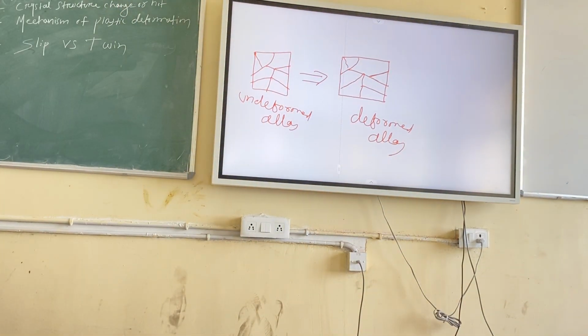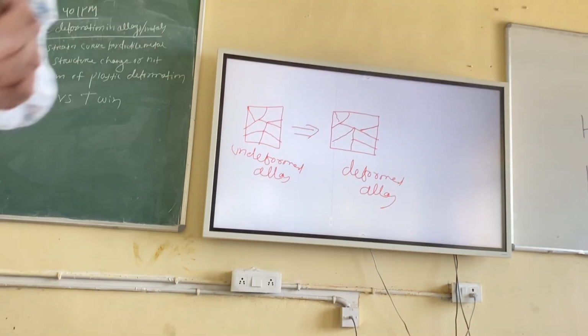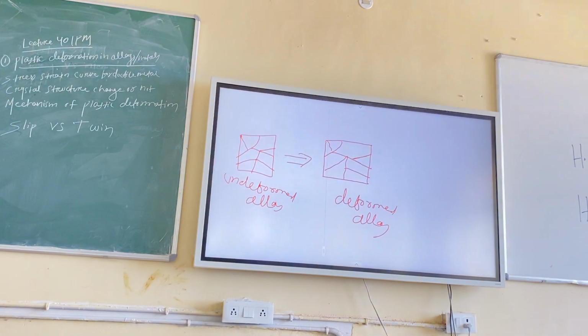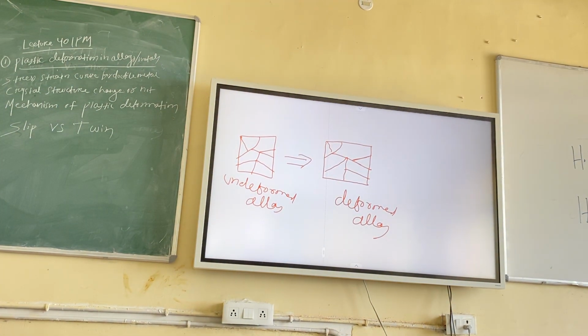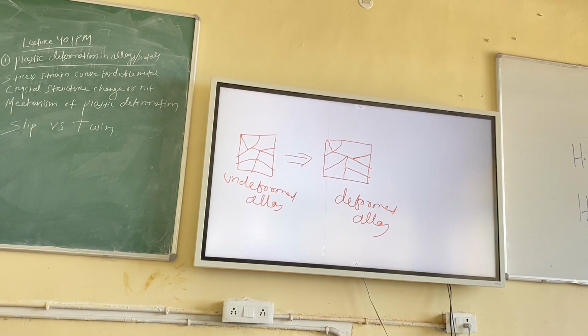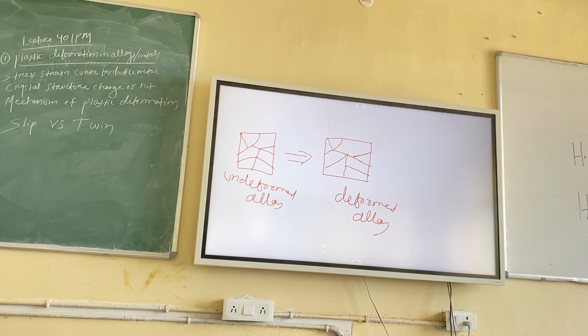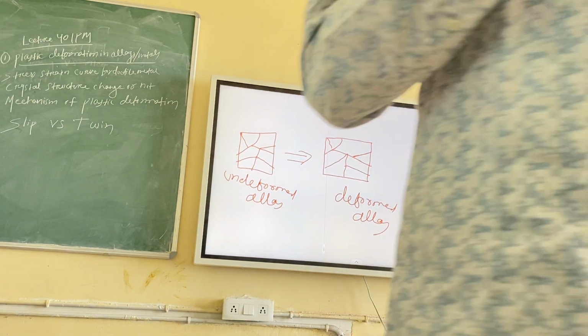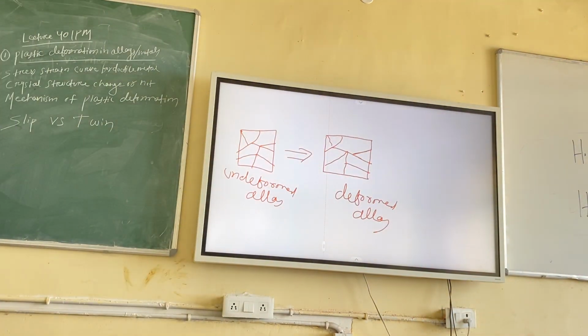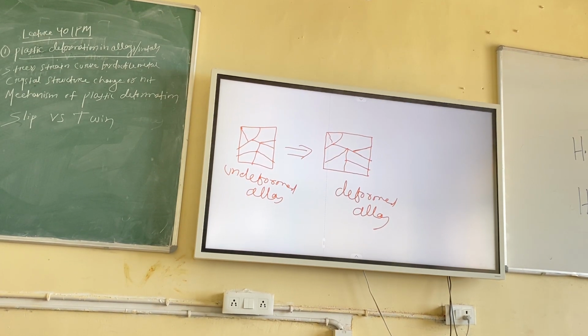Maybe some people ask, when we do permanent deformation or plastic deformation, is the crystalline structure destroyed? The answer is no. The material remains crystalline. Even after plastic deformation, the material remains crystalline. It does not become amorphous, because we can classify materials as crystalline and amorphous. You remember? So a material never becomes amorphous on plastic deformation. How can it be justified? Because the grains will be available. The grain structure will not be destroyed. Initially you have grain structure, finally also you have grain structure.